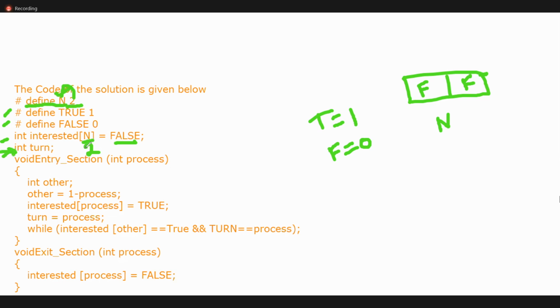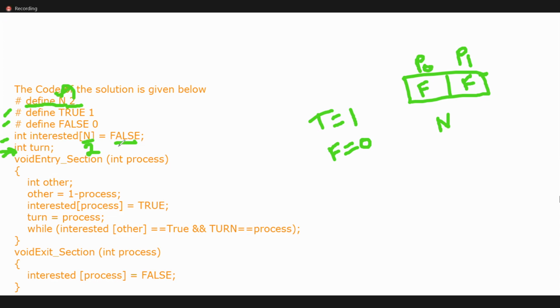Now, in the Peterson solution, how many processes are required? Only two processes. Let us assume this is P0 and this is P1. Now let us try to execute it in C. Void entry: we have two processes. Which process will enter the critical section? Which one is outside the critical section? That is our criteria, and we need to check whether this Peterson solution supports all four criteria or not.